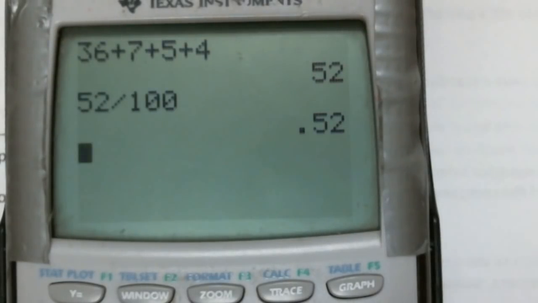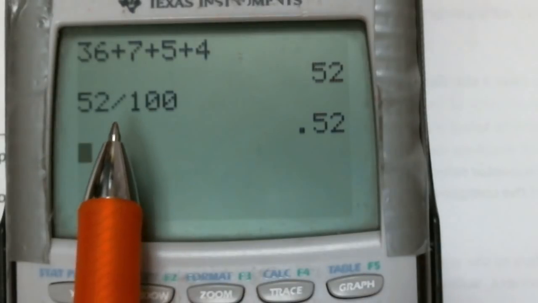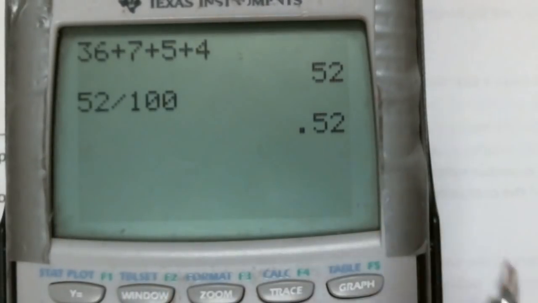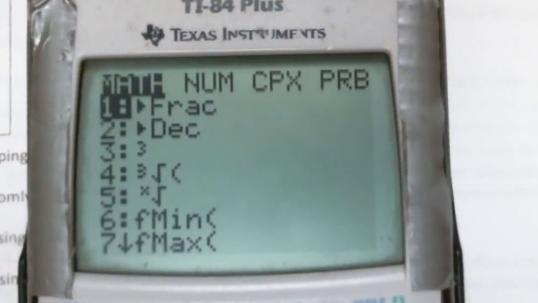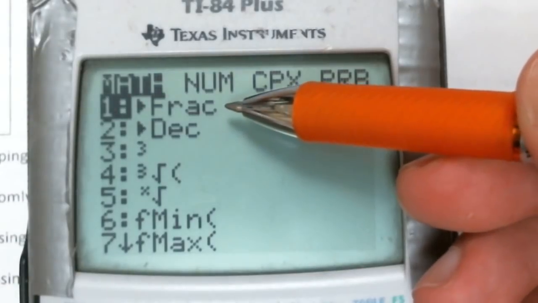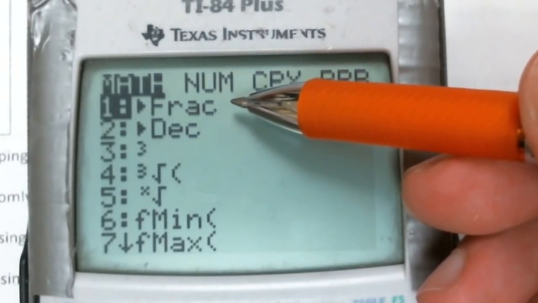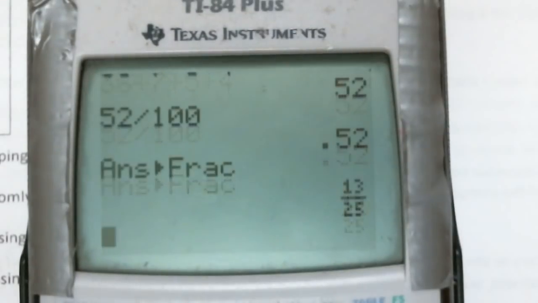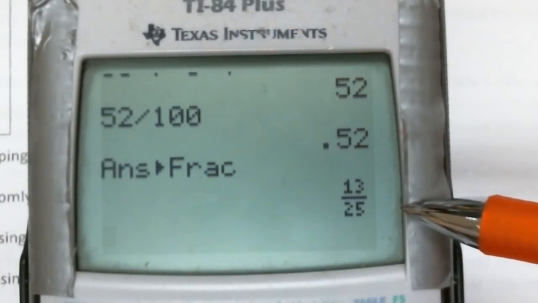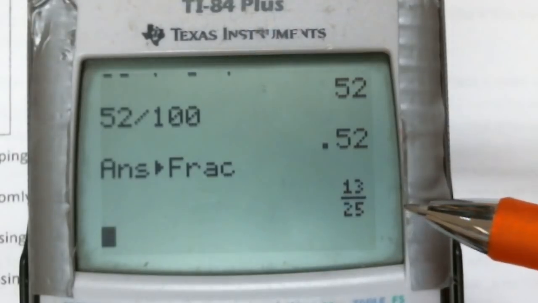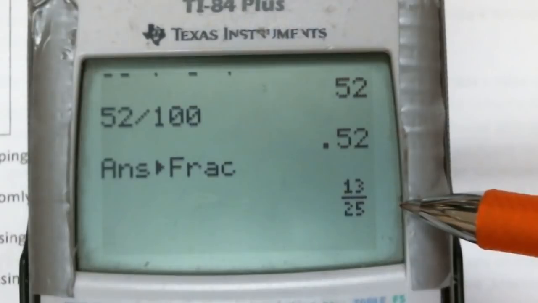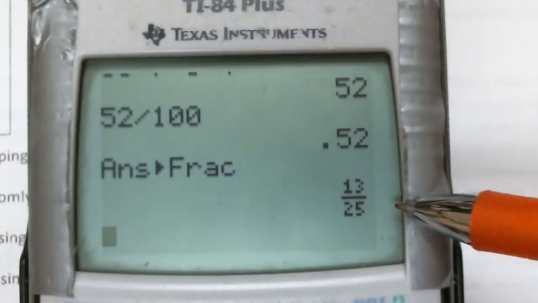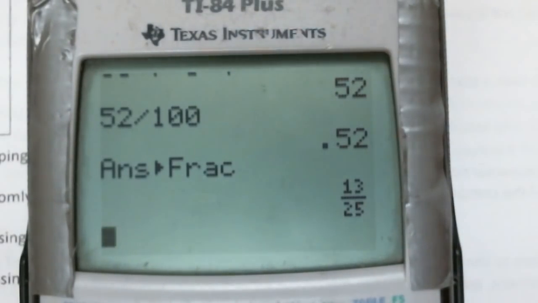Okay, so 52 out of 100 is not simplified. So the first thing I need to do is type it into my calculator, get a decimal, and then I'm going to come down here and see this button right here. It says math. I'm going to press math. That's going to give me this option, and the first thing up the top is frac for fraction. I'm actually going to press enter twice. 1, 2. And there you go. My calculator simplifies the fraction for me. Guys, I'm begging you to please use your calculator. Even if you're a genius and you're good at numbers, at least use this to check and make sure that you didn't simplify it incorrectly. Because it's so frustrating when you know exactly what you're doing, but you just make a careless mistake and throw points away on a quiz or a test.